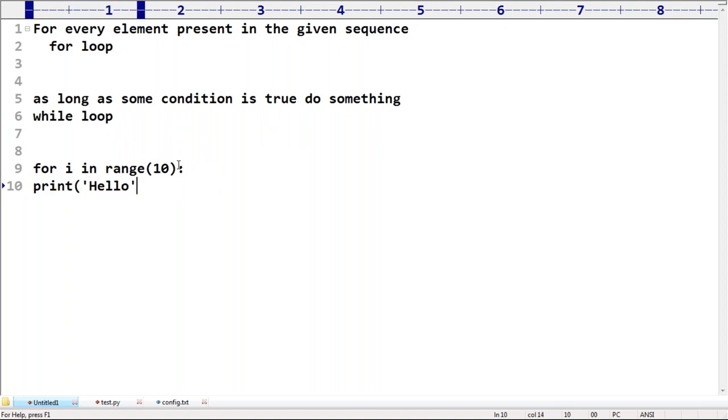Are you able to understand? How many times is this body going to be executed? 10 times, because the sequence contains 10 elements. Suppose I take Durga, can you please tell how many times hello will be printed? 5 times. For every i present inside Durga, meaning first character, second character, third character, fourth character, fifth character, print hello.